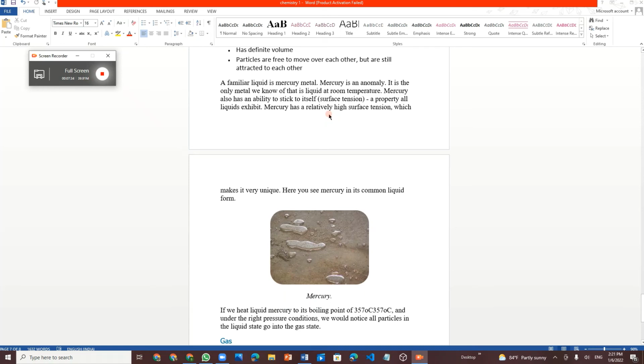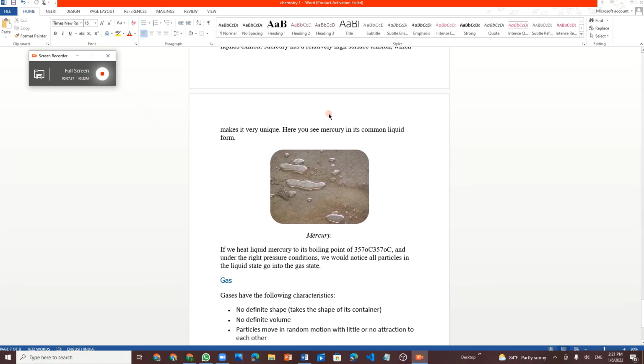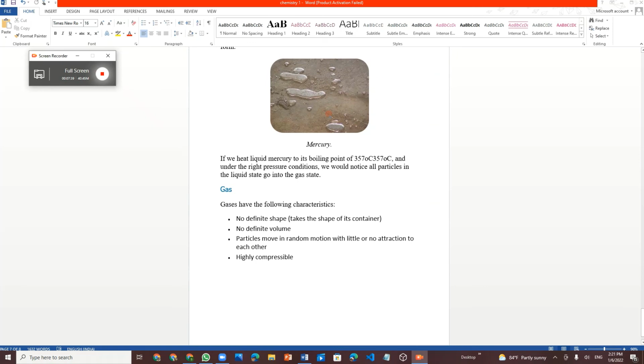Before going to the next topic, let's see liquid mercury. The boiling point of mercury is 357 degrees Celsius. If mercury attains 357 degrees Celsius under the right conditions, it will change into gas. If you observe, it will change into gas.